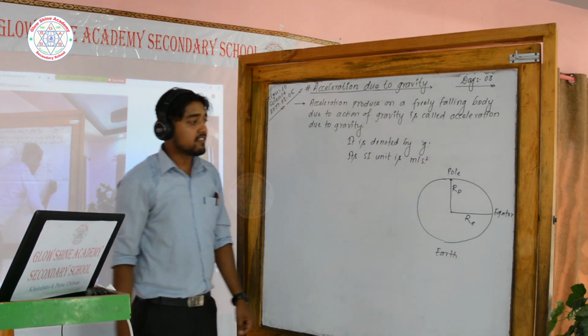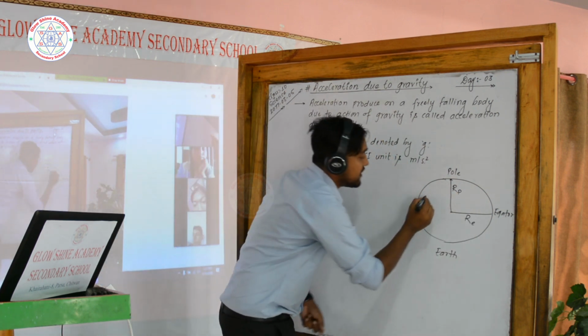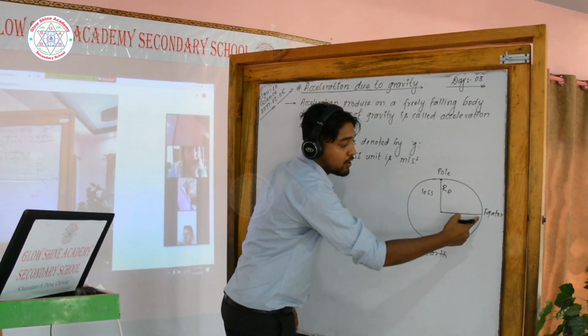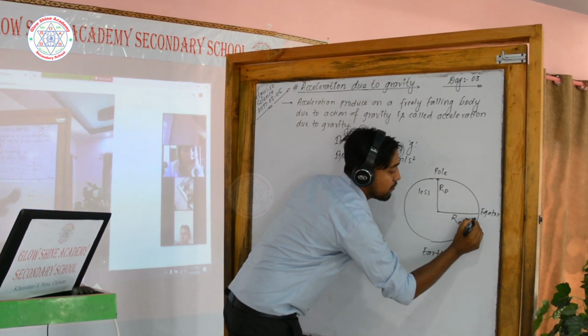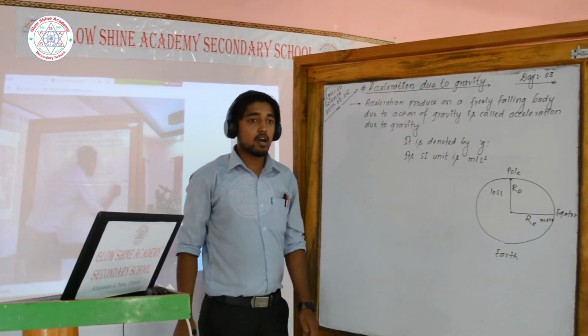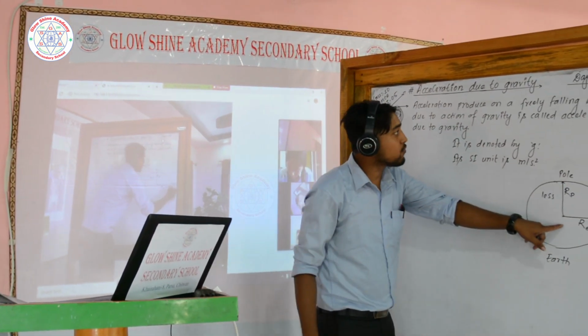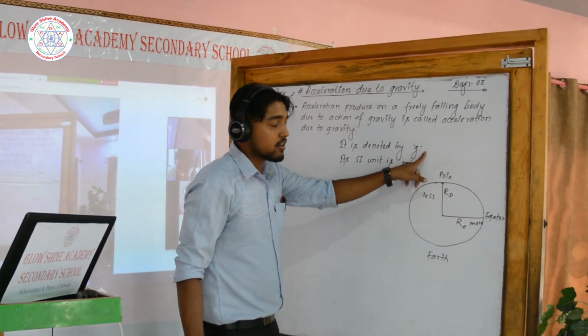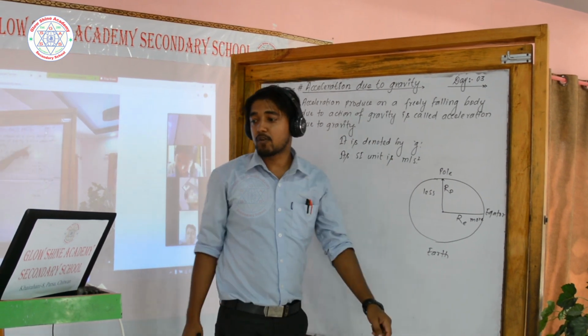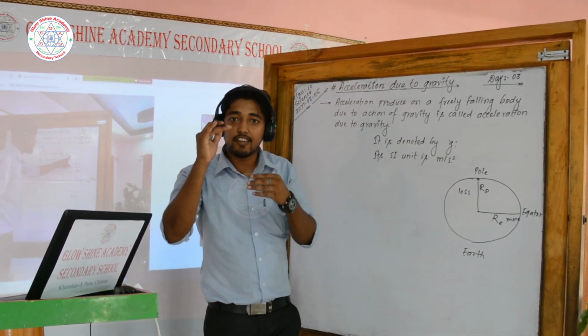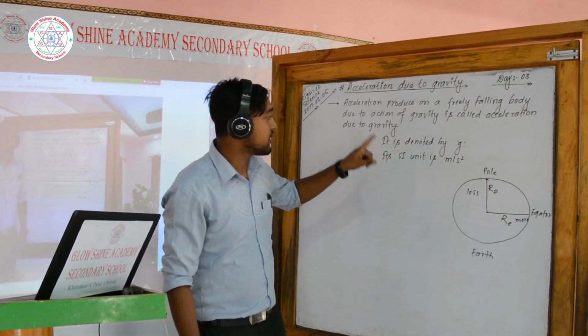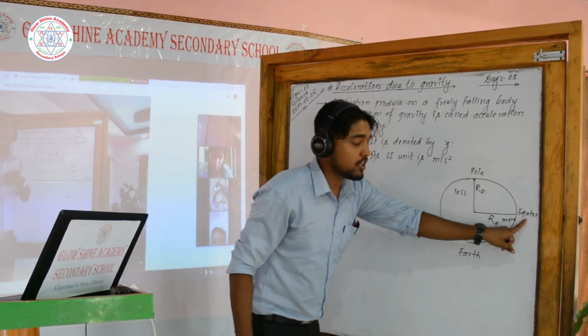Now, you can easily see that the polar radius is less and the equatorial radius is more. The more the equatorial radius, the less the value of g. Due to which the value of g is different from place to place. The value of g is different in the pole and in the equator.